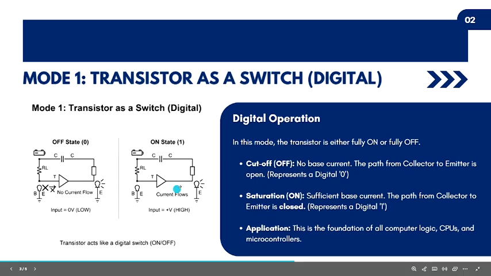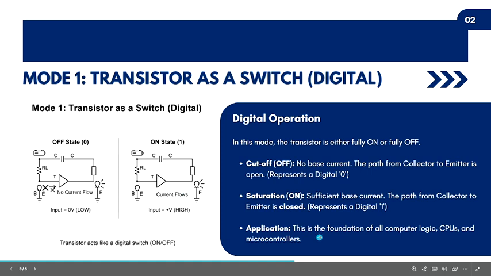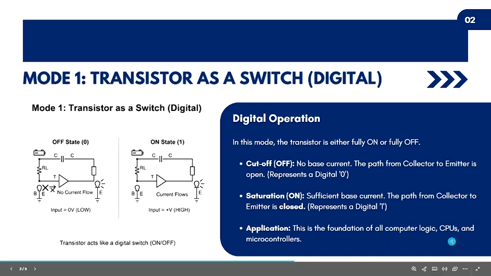On state, 1: when we send a signal to the base, the valve is fully open. Current flows easily and the light turns on. This is a digital 1. For application, this simple on or off action is the foundation of our computer chips, memory, and processors. It is the language of digital electronics.